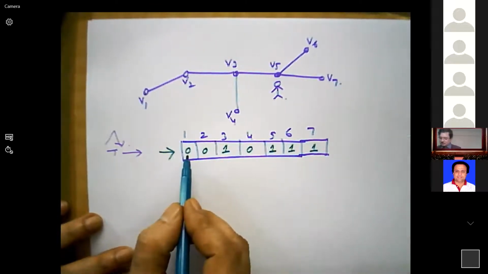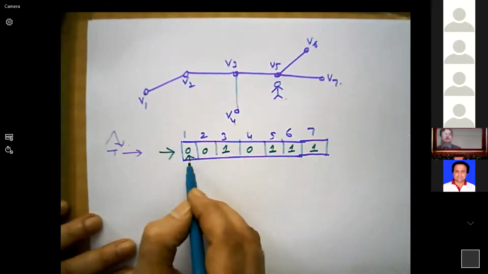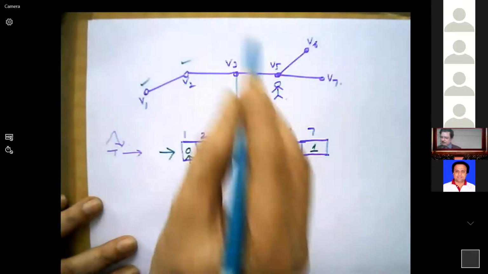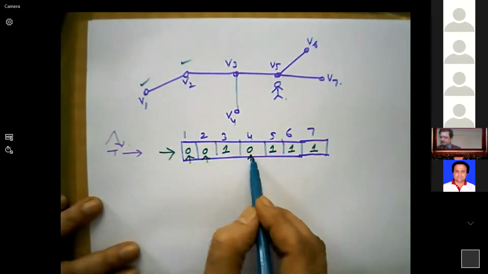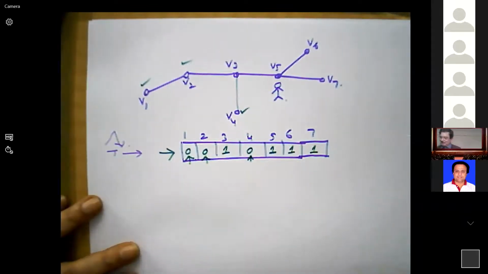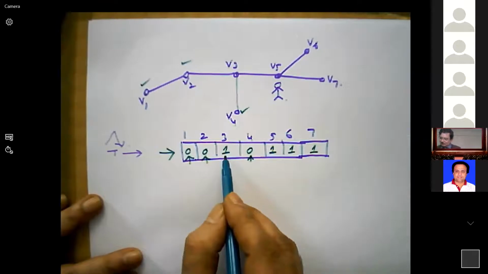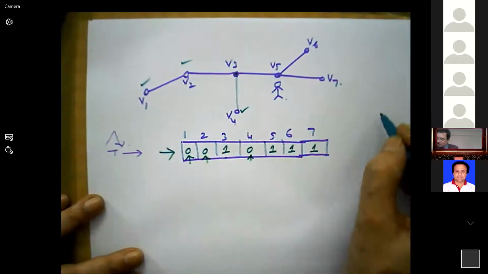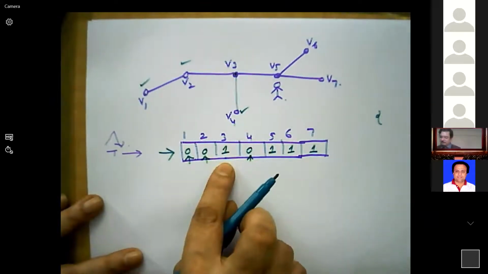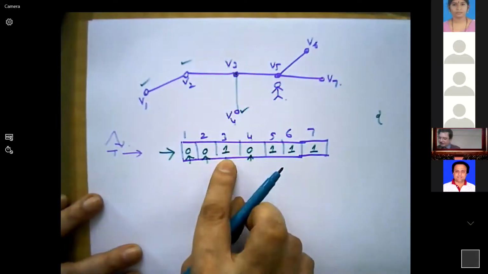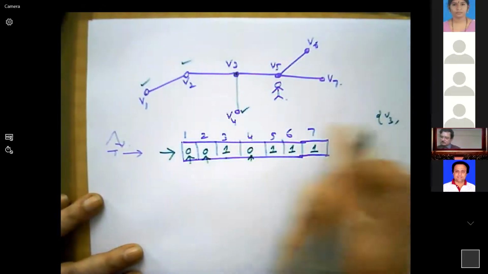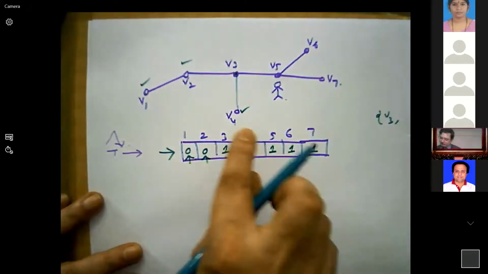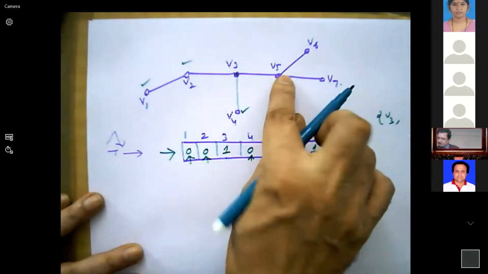What it implies? There is no attacker in V1, 0. Correct? There is no attacker in V2. Sure, they are safe. There is no attacker in V4. They are safe. So, the third one says attacker may be; V3 is 1. That means V3 says there is an attacker. That means attacker may be in V3 or V4, not V4, V4 is not here. Attacker may be in V3 or V5 by this information.